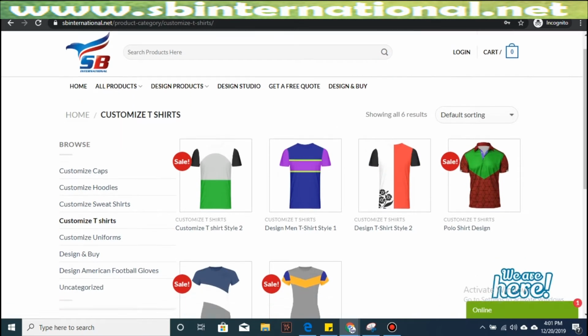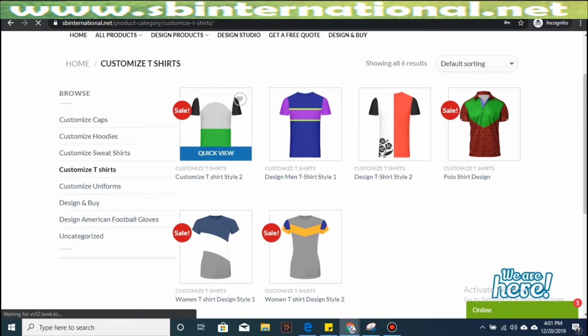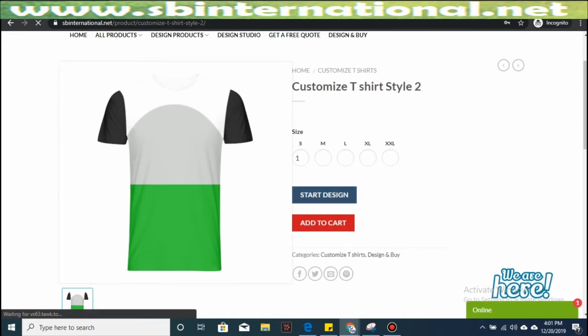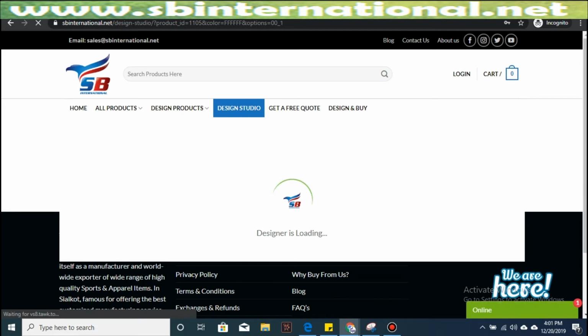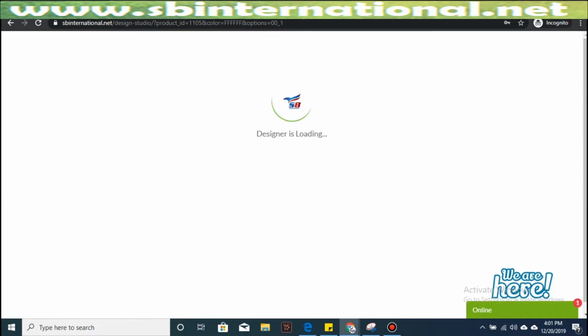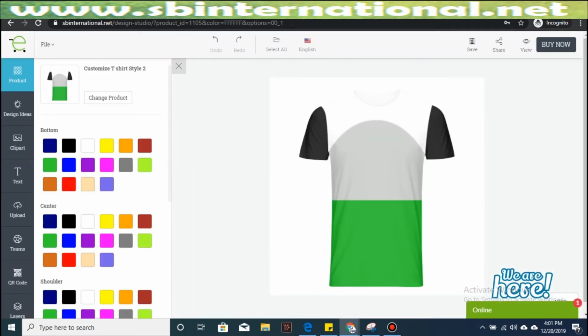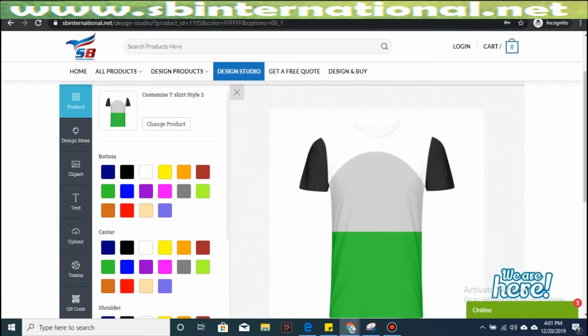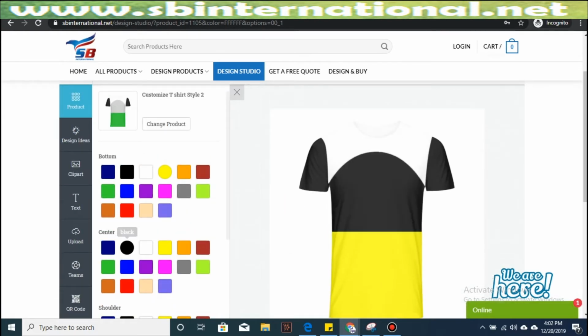Now I'm going to click on one of the items, which is Customize T-shirt option. I'm going to click Start Designing. It is going to load the designer. It will open up the designer in the full screen mode, but I'll go ahead and click on the E button on the left top corner to minimize the screen so that I can design it properly. Now I can choose the color for each panel and customize the t-shirt as per my requirements.